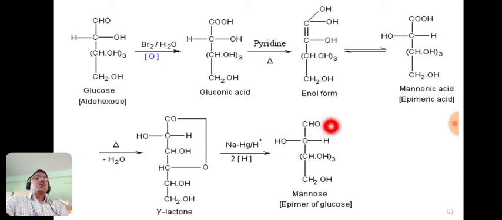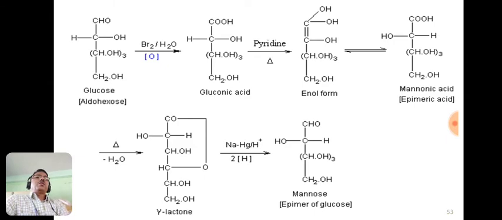So here is the aldehyde functional group, and here also an aldehyde functional group in glucose. In glucose, the hydroxyl group attached to the second carbon is on the right hand side, and in mannose the hydroxyl group is on the left hand side. So this is the change, and these two, glucose and mannose, are called epimers of each other. Both are aldohexoses. Only a change in the configuration of the asymmetric carbon atom occurs. So this is known as epimerization.